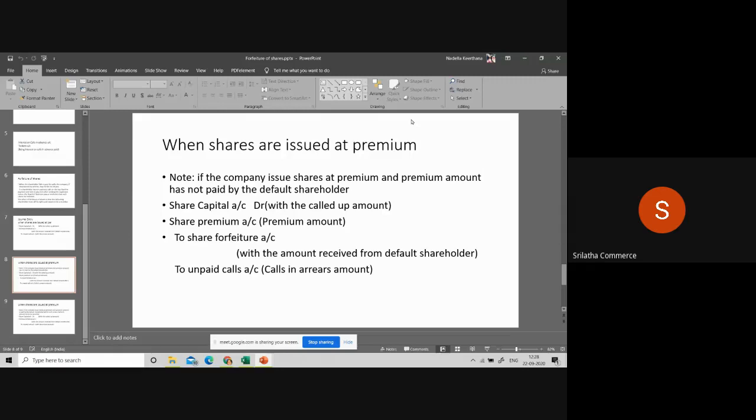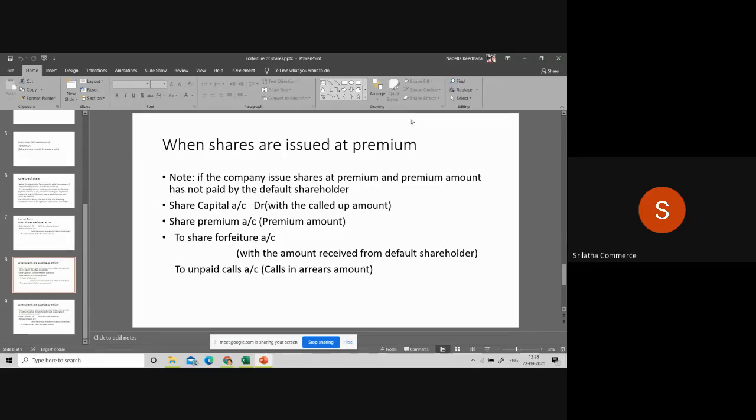Those shares are issued at premium and shares were forfeited. The default shareholder had paid the premium amount. So what we did, in the forfeiture entry, we had not cancelled the share forfeiture account. Is it clear? Now here in this case, what happened?